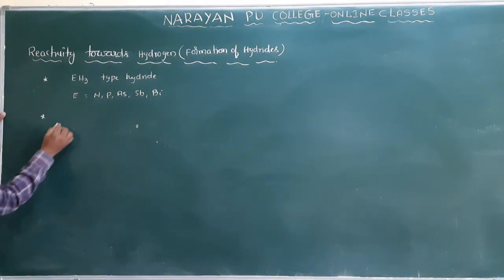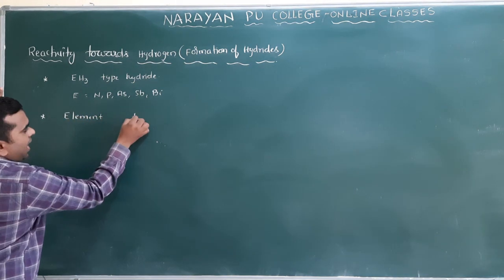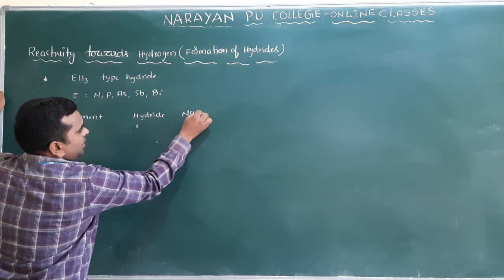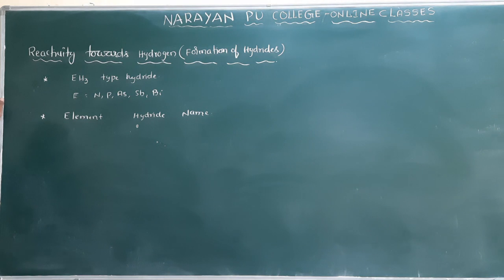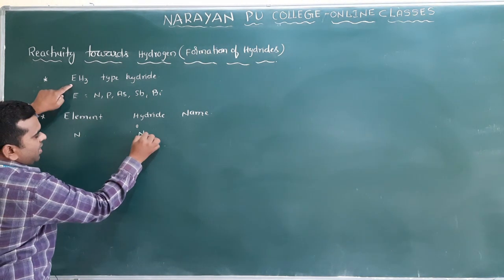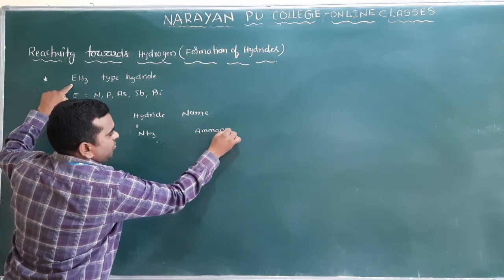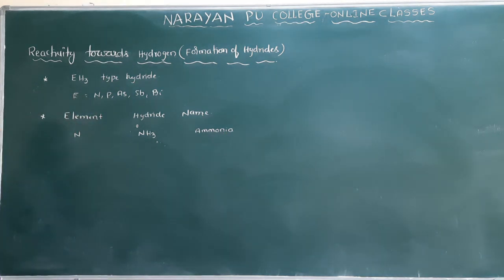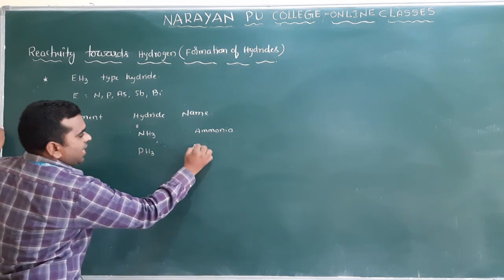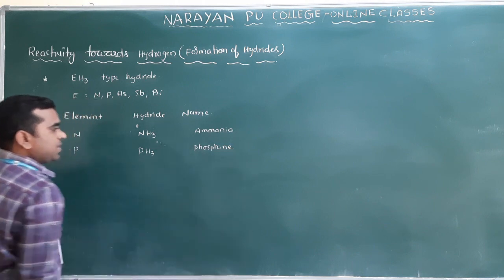Now what type of hydrides? Draw a table like this, with columns element, hydride and name. First, nitrogen will form which type of hydride? NH3. What do we call this? Ammonia. In the same way, phosphorus forms PH3, and this is phosphine.